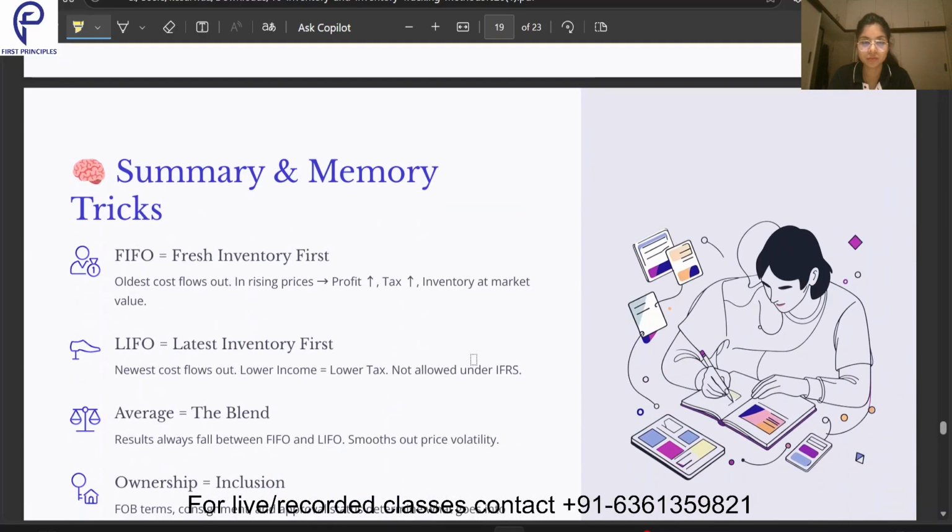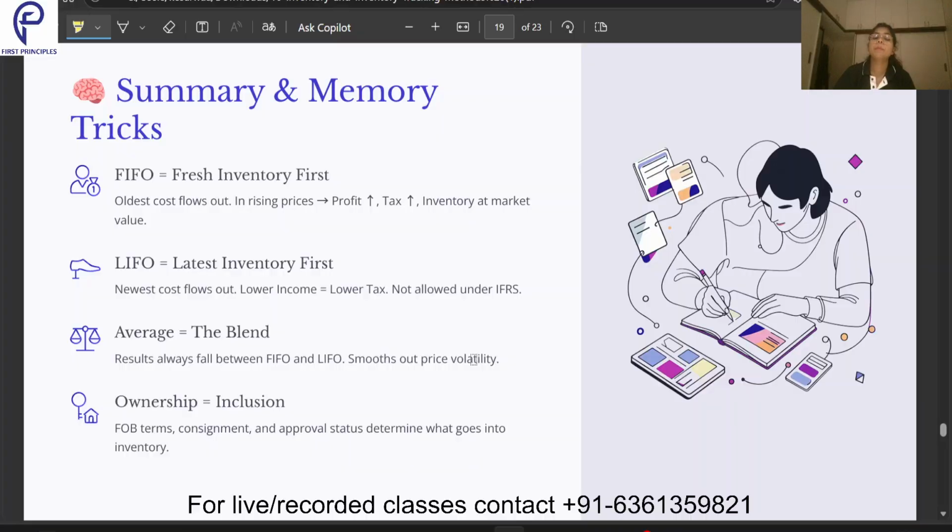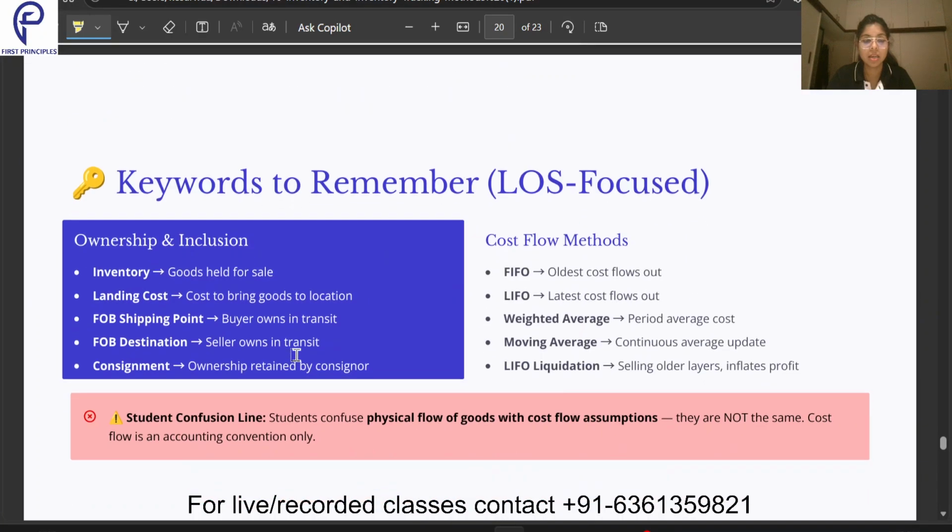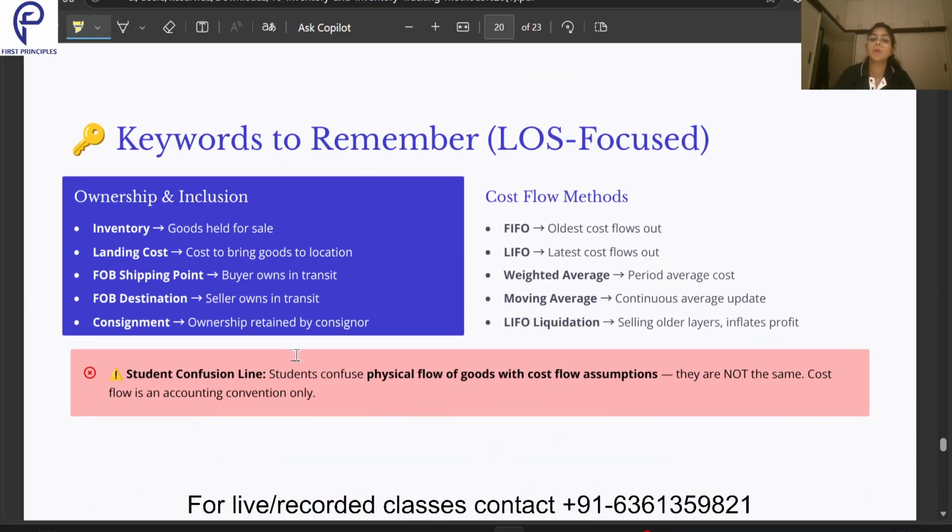Now, summary and memory tricks have been given over here. That means which things you should remember and how you should remember them. Then keywords are given over here, that means the concepts that you should understand clearly in order to solve the questions related to this chapter.